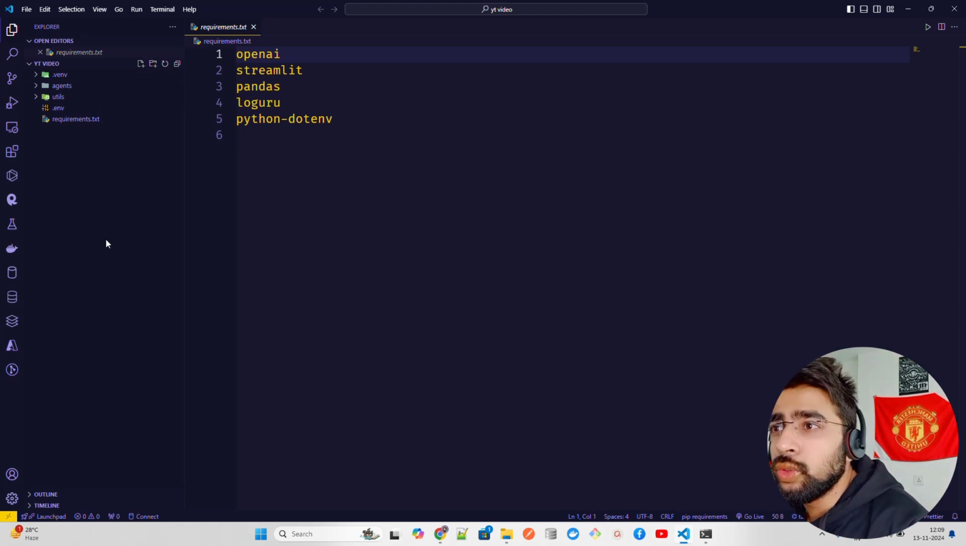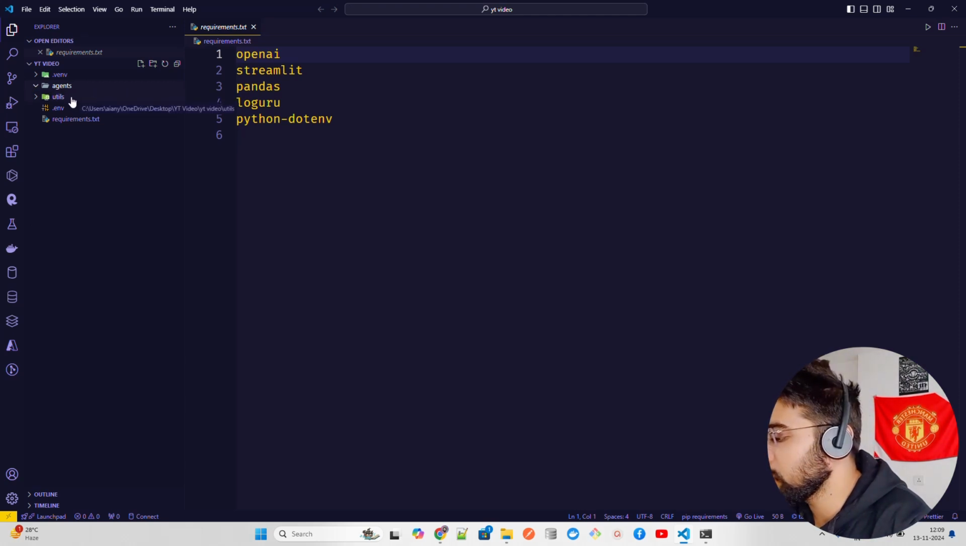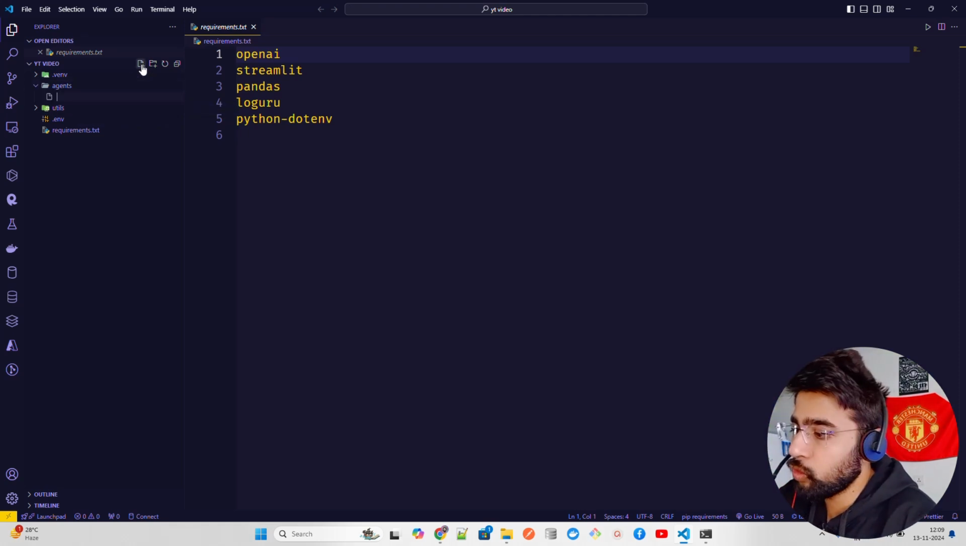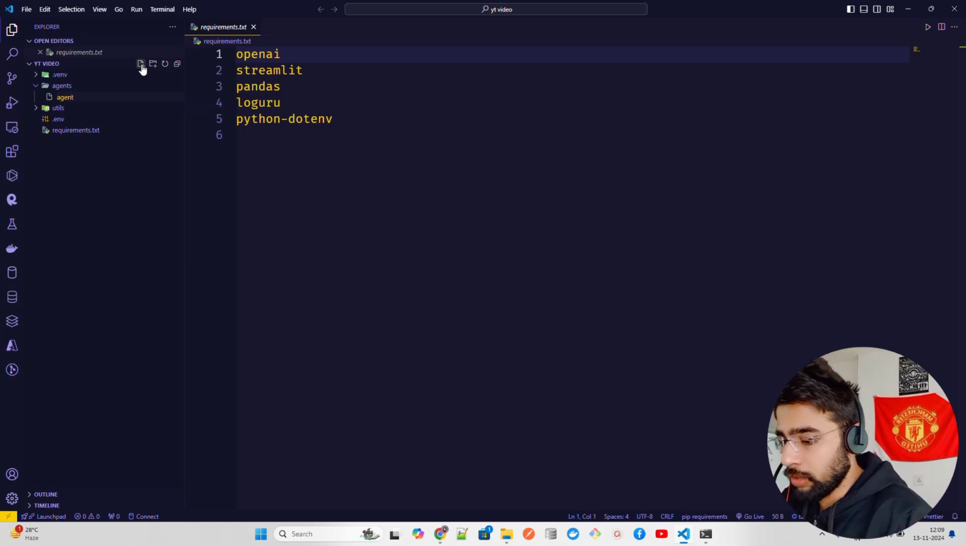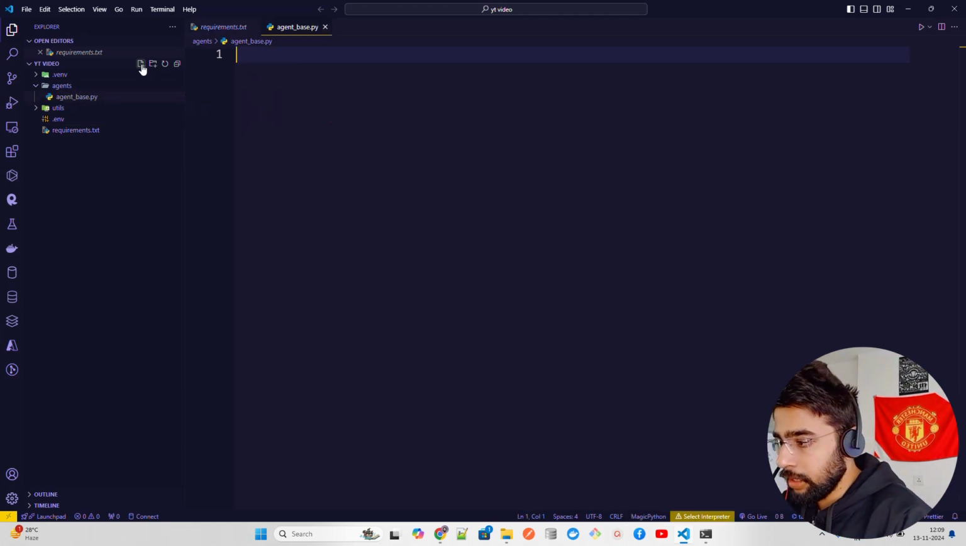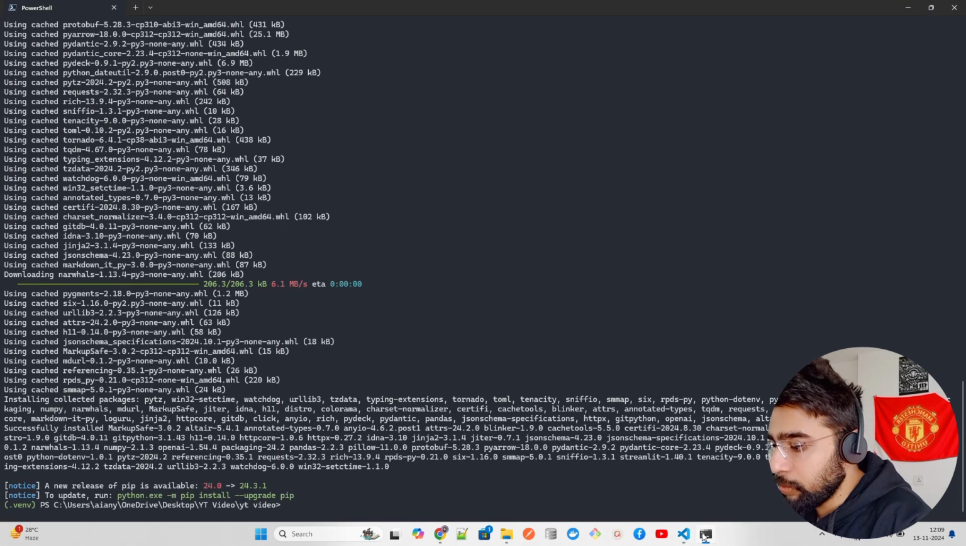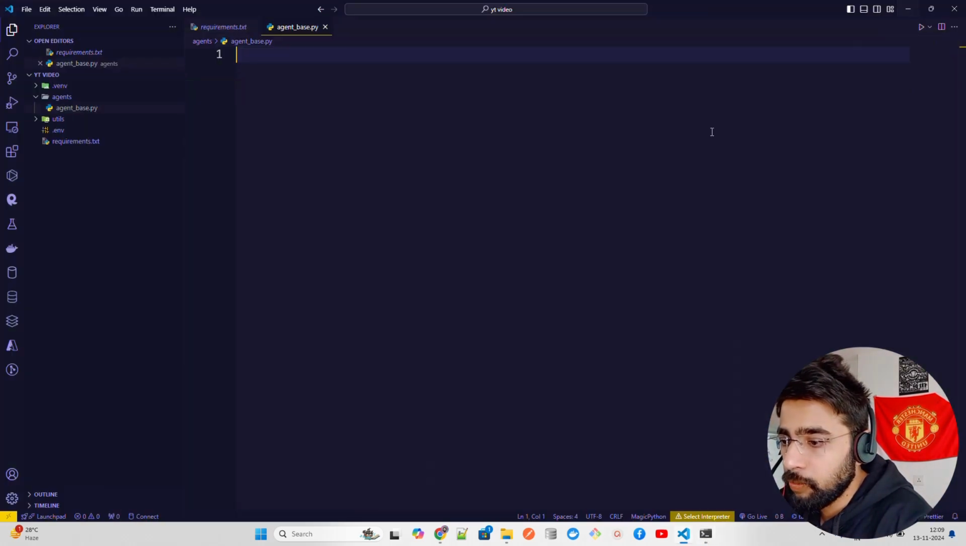Now, we're going to create all of our tools and agents in this agents folder, and utils will be basically the utilities files, right? Now let me do that. I'm going to create the first file called agent_base. So we're going to create a base for our agents. It's a Python file, agent_base.py. Now we can clear this and minimize the terminal.